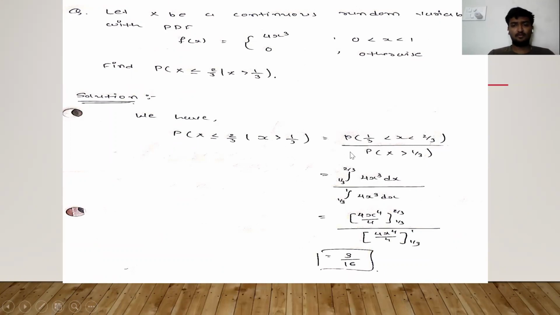We have formulas. After using the formulas, p of x less than or equal to 2 by 3 given x greater than 1 by 3 is p of 1 by 3 less than x less than 2 by 3 divided by p of x greater than 1 by 3. So using the integration formula, integration from 1 by 3 to 2 by 3 of 4x cubed dx divided by integration from 1 by 3 to 1 of 4x cubed dx. After the calculation, the value is 3 by 16.